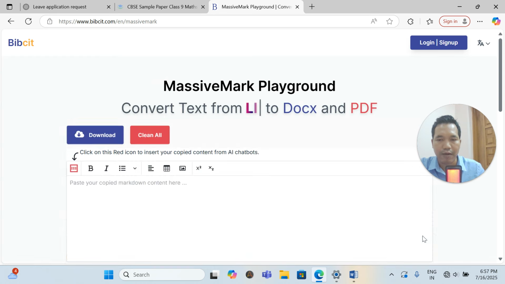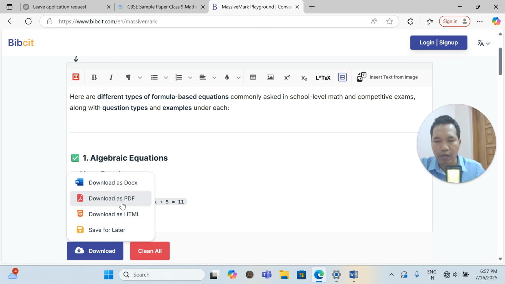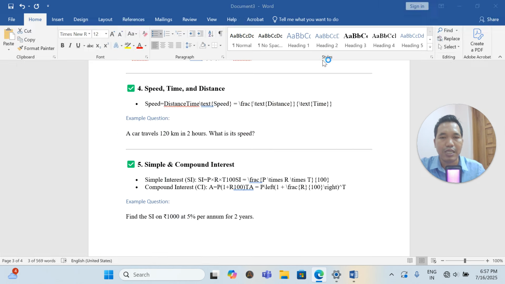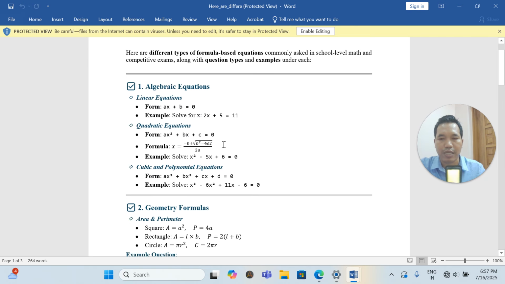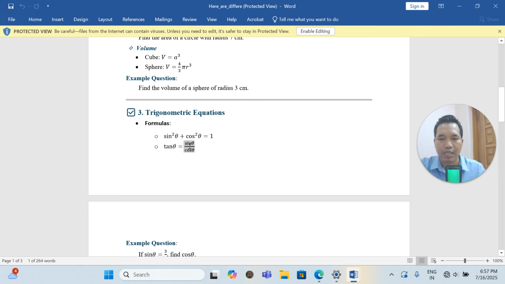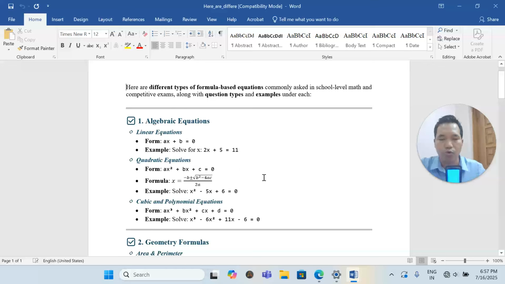After inserting, you can download. Which format do you want to download in: PDF file, document file or HTML file? Let me say document file, so let me download in document file. See now what the change is. All the formulas you will see as they are. Look here, there is no change. All the formulas are given as they are. See here, sine theta, cos theta, and all these things are given properly.